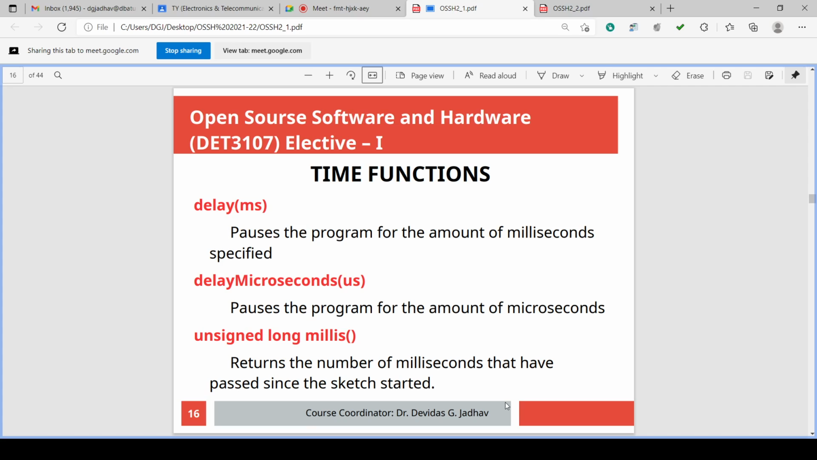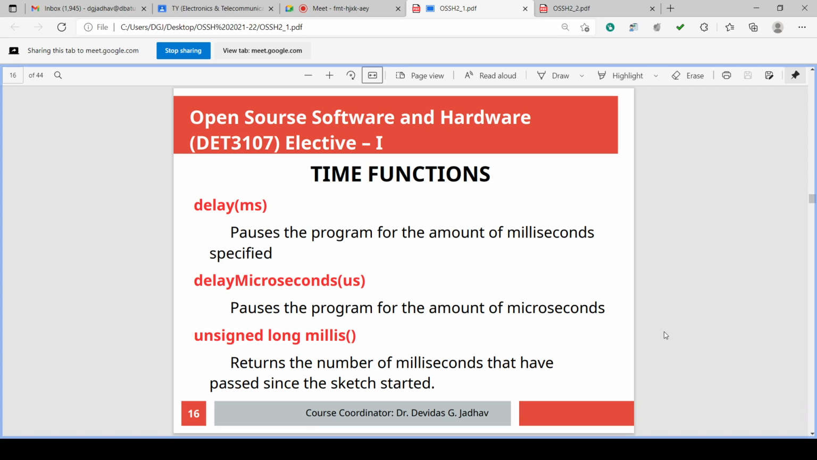Okay, so these are all things you can do. Many things are there. One program you develop, n number of projects you can do on that. Okay, so delay is required, or it is very important. Delay is very important from the point of view of programming.